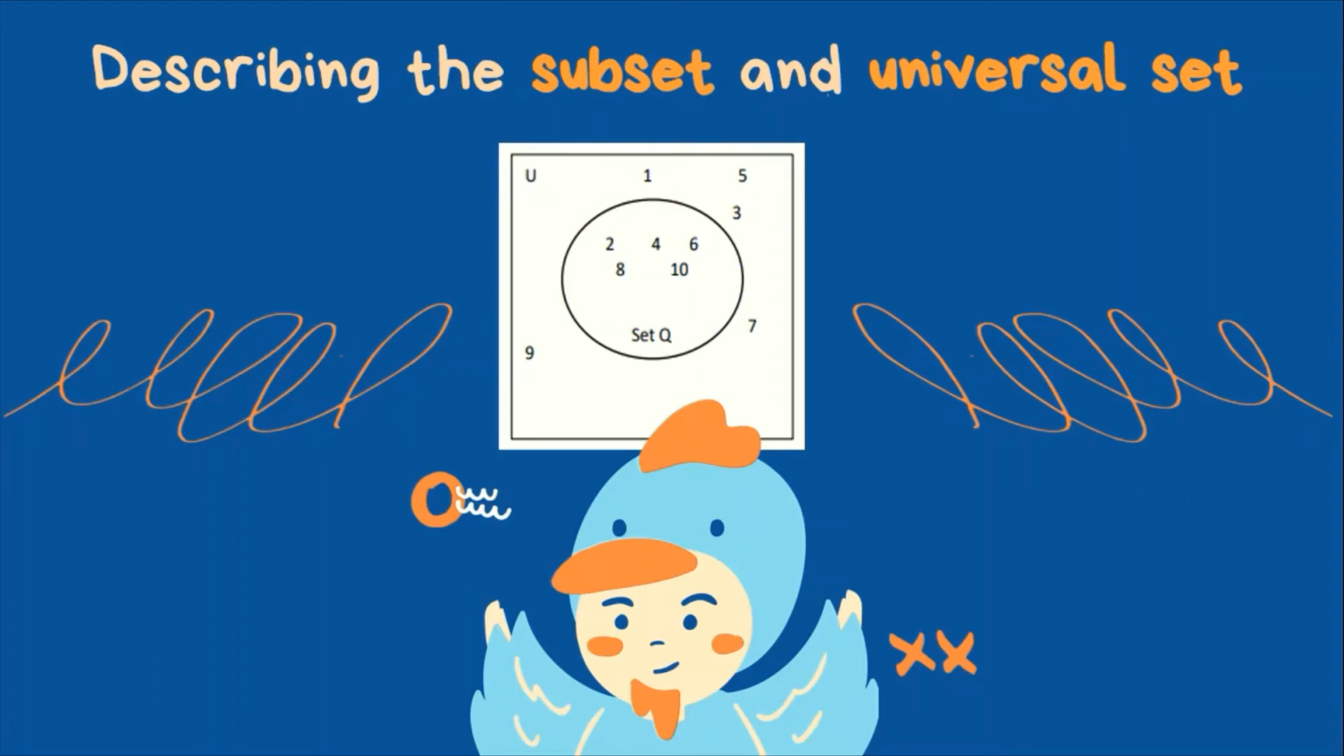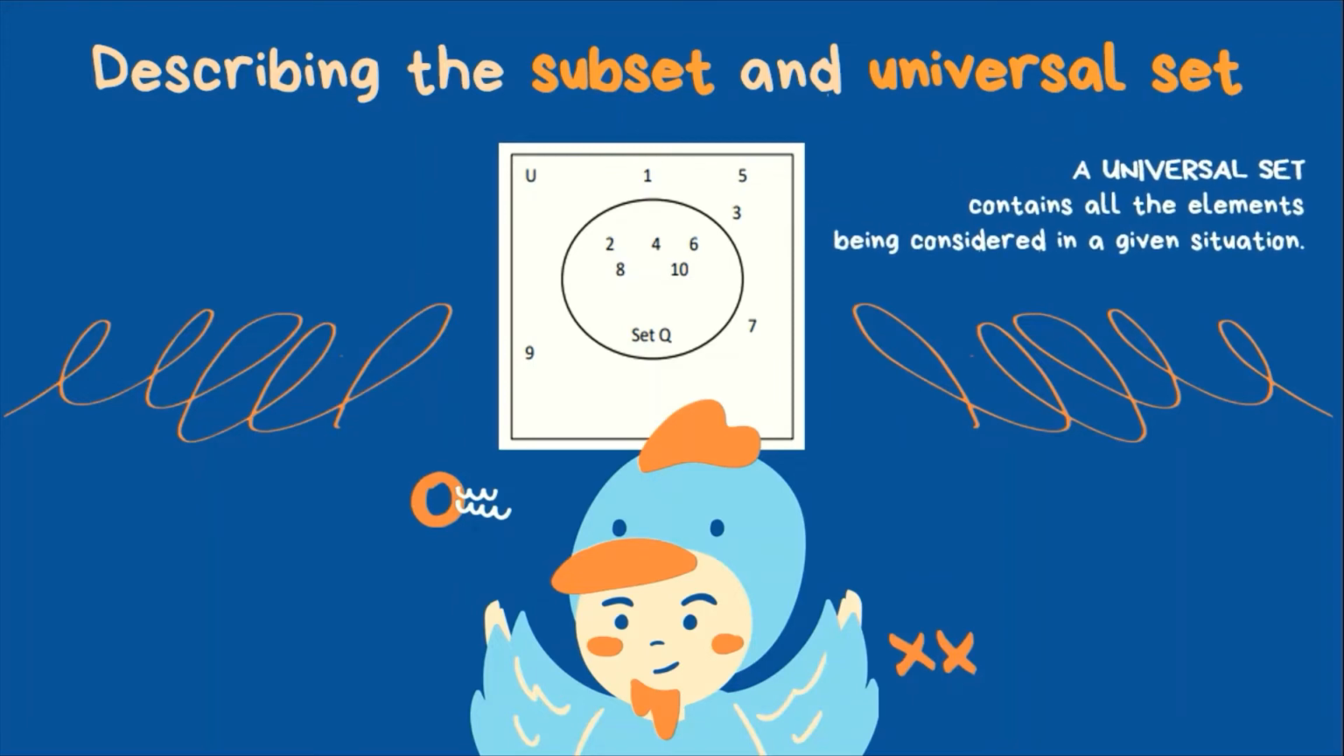Describing the subset and universal set. A universal set contains all the elements being considered in a given situation. So meron tayo ritong square. Ito siya. Merong nakalagay na U. Nasa loob ng square ang mga numbers na 1, 5, 3, 7, at 9. Nasa loob din niya ang isang bilog na may nakalagay na set Q. At nasa loob dito ang mga numbers na 2, 4, 6, 8, and 10.